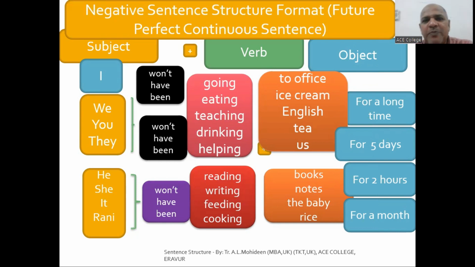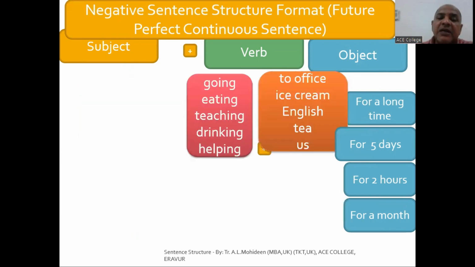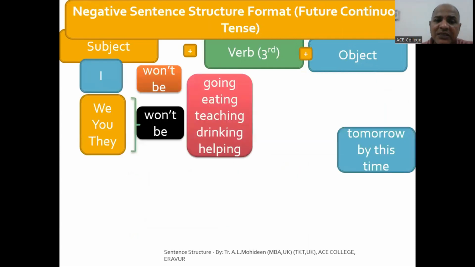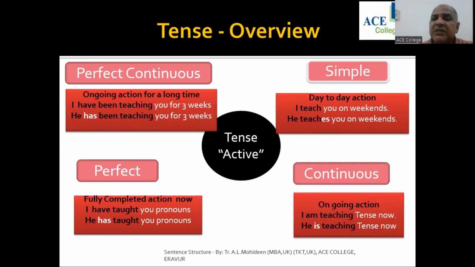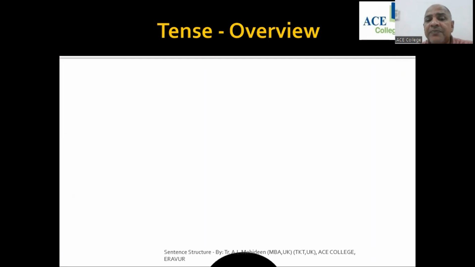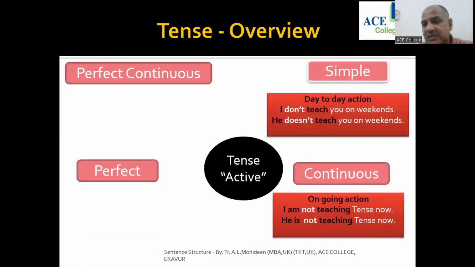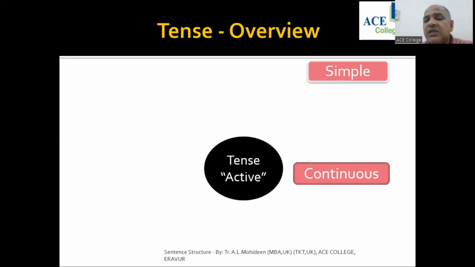I hope you have understood the difference between these tenses you are using for simple present tense, simple past tense, and simple future tense. What are the verb forms you are going to use? You have to remember the summary. Simple present tense, you are going to use the first form and the second form. If you are going to use it for negative, you are going to use don't and doesn't.